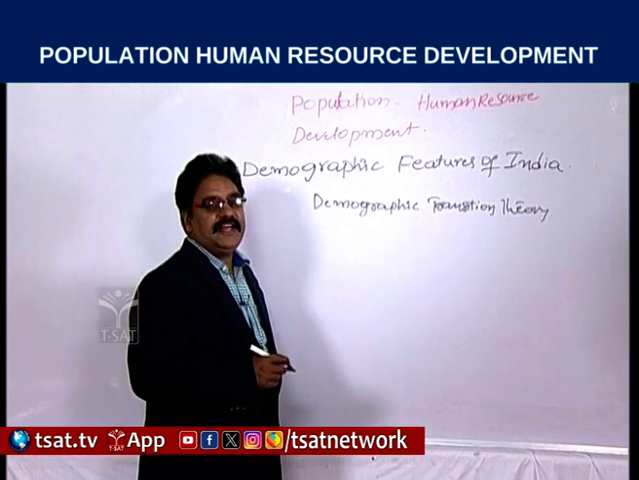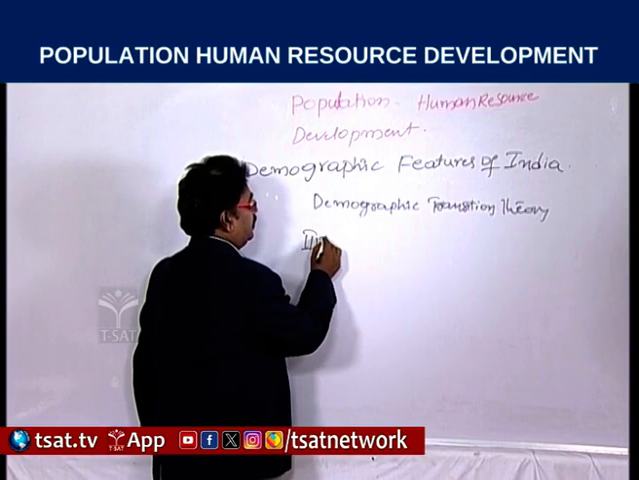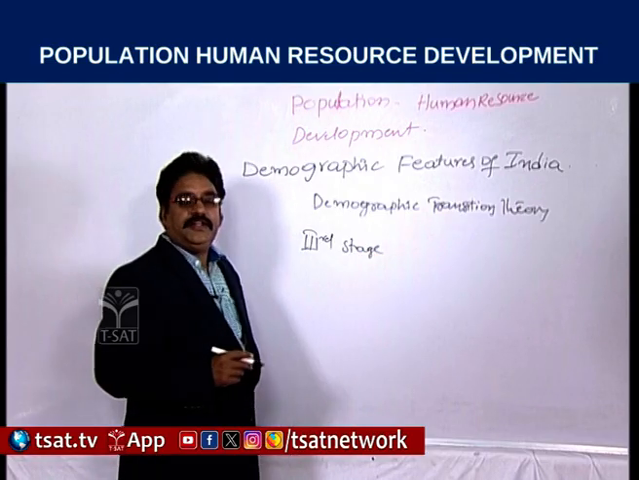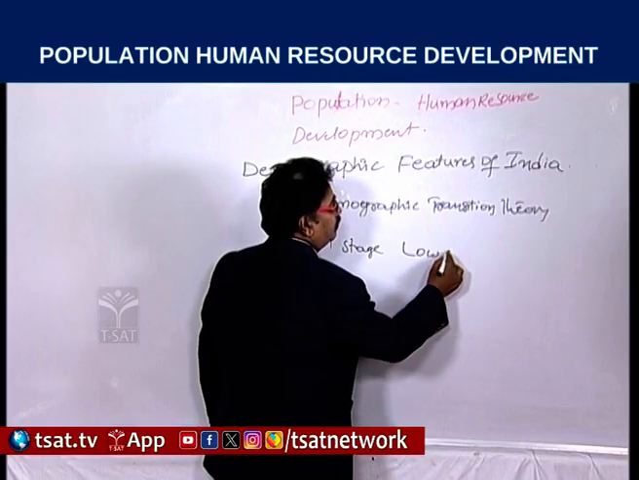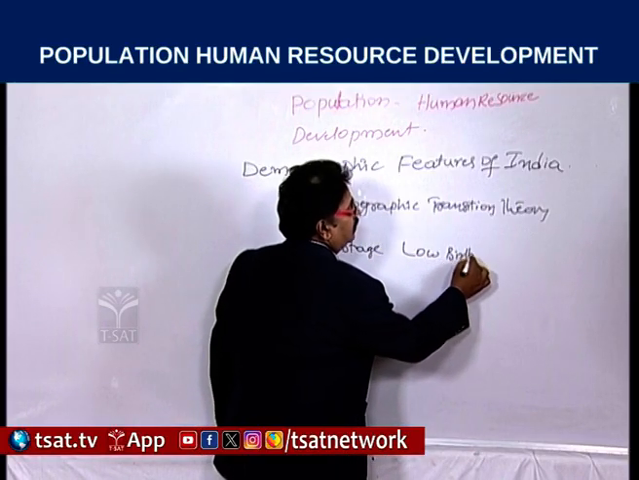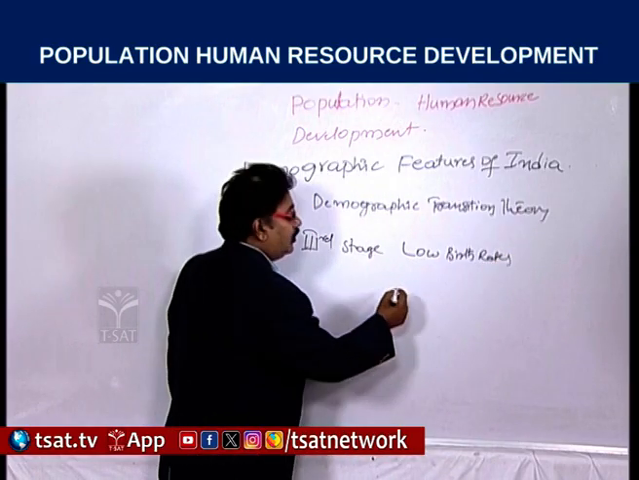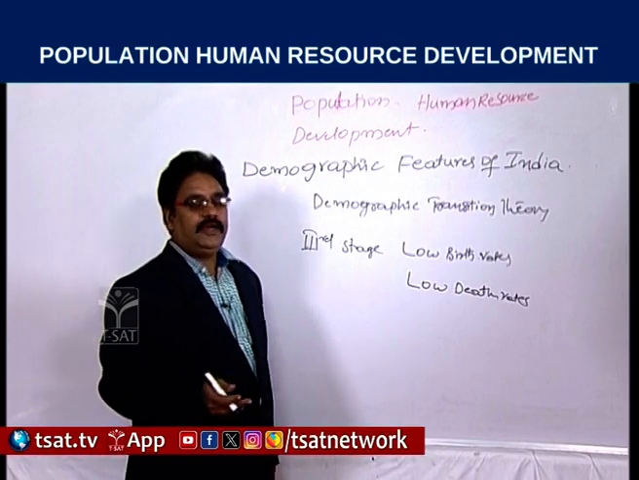According to the demographic transition theory, the third stage: in this stage we observe low birth rates followed by low death rates.